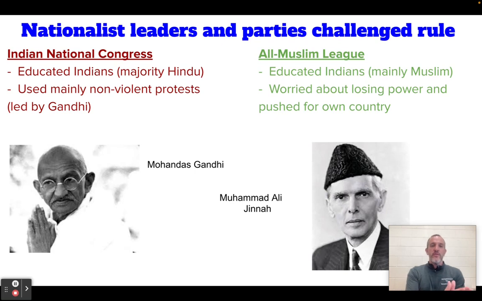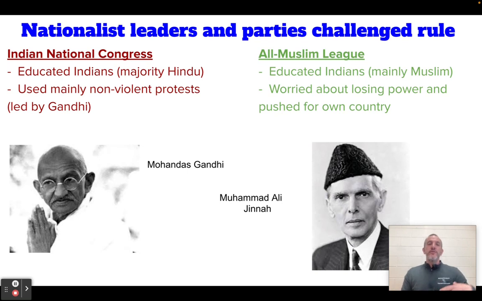And on the left is Mohandas Gandhi, who we'll talk a lot more about in class, but he is a member of what is called the Indian National Congress. It's mainly educated Indians who are in it. They're mainly Hindu. So in India, the majority are Hindu, but there's also a Muslim population. And the two sides historically have not gotten along. They don't really necessarily like each other.